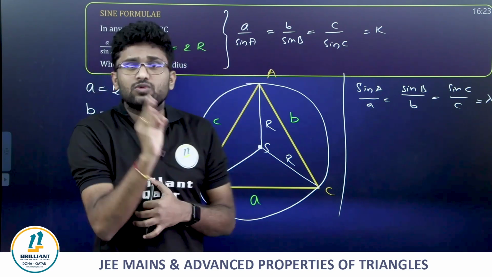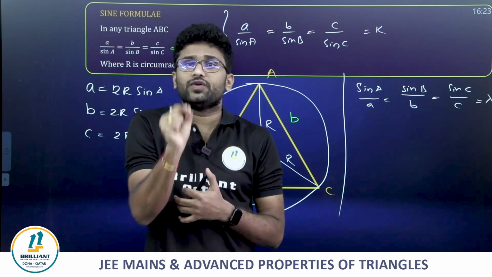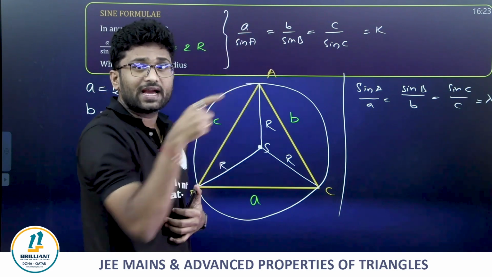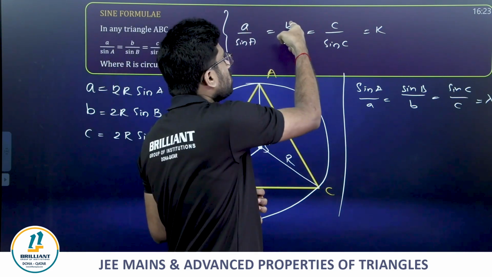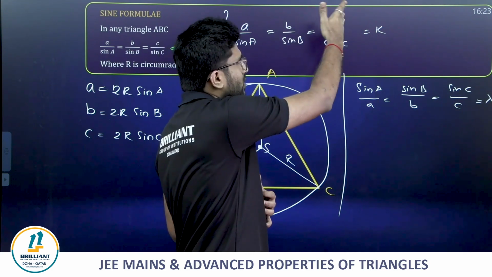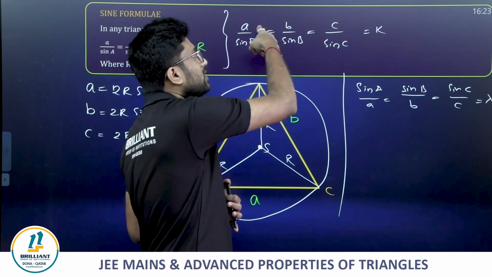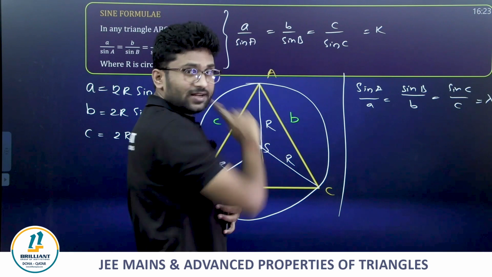And one more most important thing, my dear friends: when do we use this particular rule? I mean to say, suppose you know two angles, angle A and angle B, and you know one side a. To get the other side, irrespective of whether we know angle C or side c, you can get side b by using this particular relation.